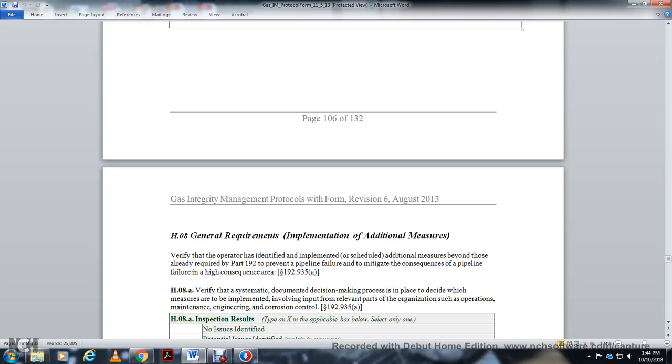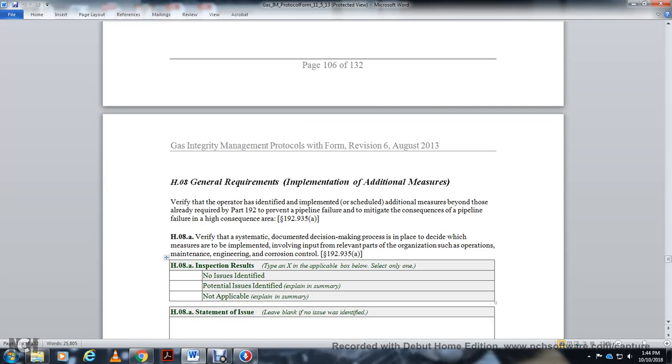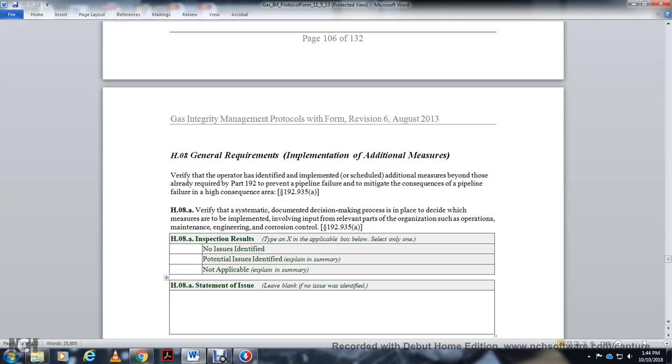Inspection notes. Alright, HO8. General requirements, implementation, additional measures. Verify the operator would identify the implemented schedule of additional measures beyond what they already require within Part 192 to prevent the pipeline failure or to mitigate the consequences of the pipeline failure within a high consequence area. HO8A. Verify the systematic documentation, decision making process of the plan to decide whether the measure is implemented, involving input with the relevant parts of the organization, such as operation, maintenance, engineering, controls, and corrosion control. Inspection statement issue.